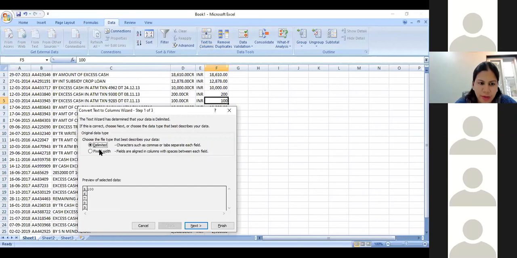You can do this by way of an experiment initially, because you will not be able to identify so soon as to whether I should use delimited or fixed width. And it's not that if you use delimited and the data does not come in a proper format, then you cannot do fixed width. You can always go Control Z and select the other option.